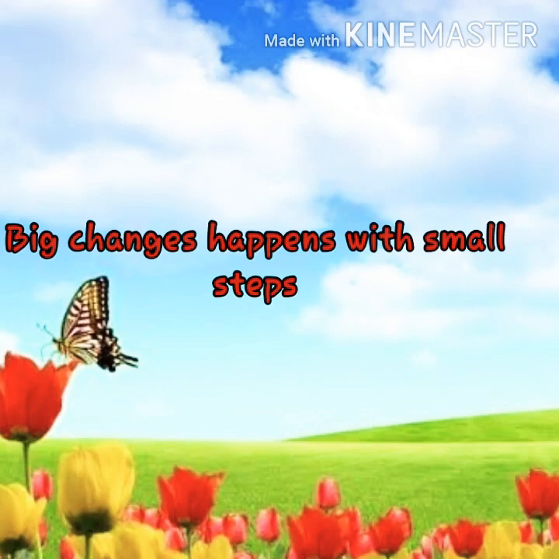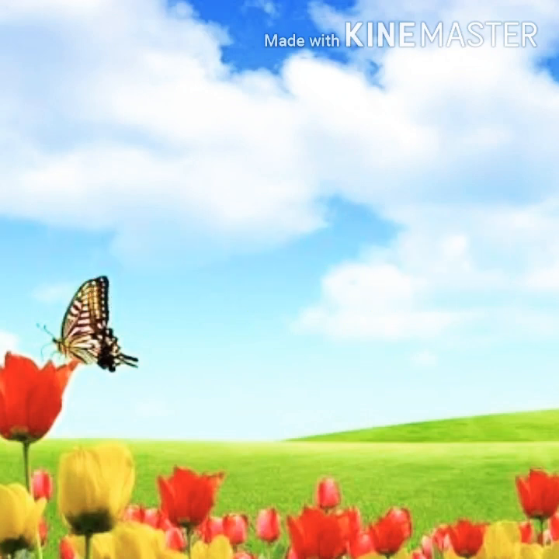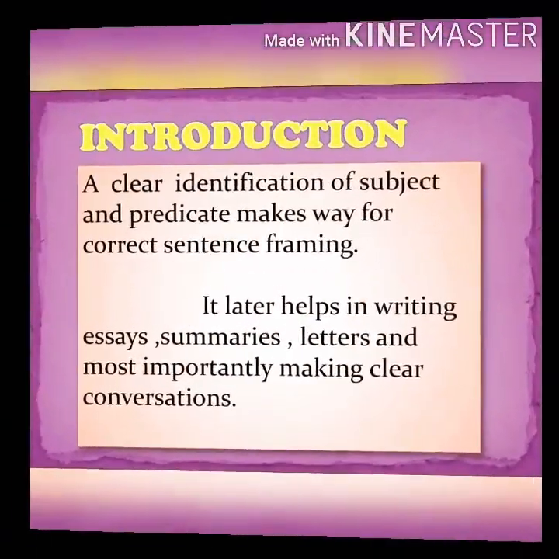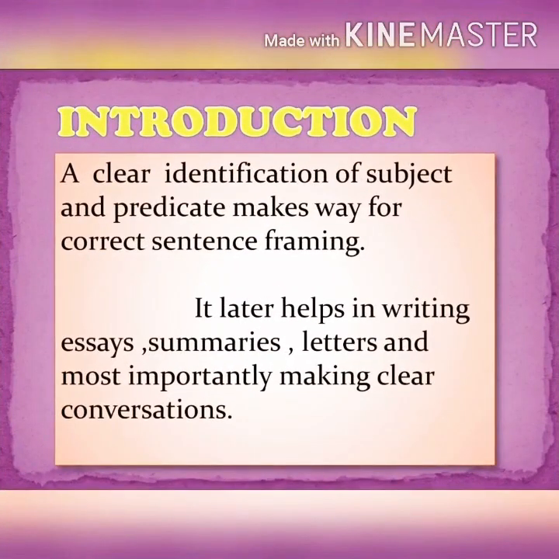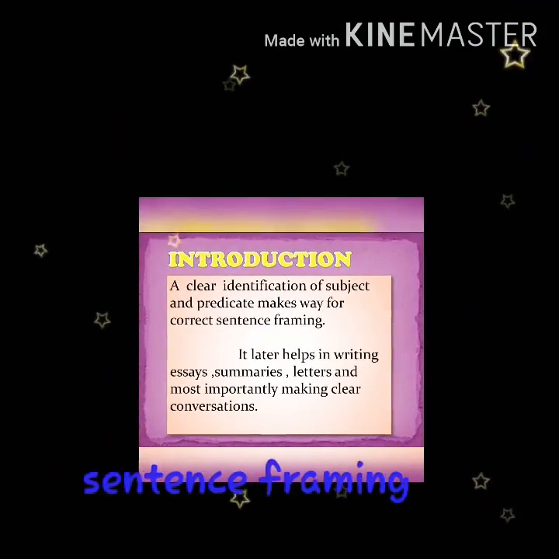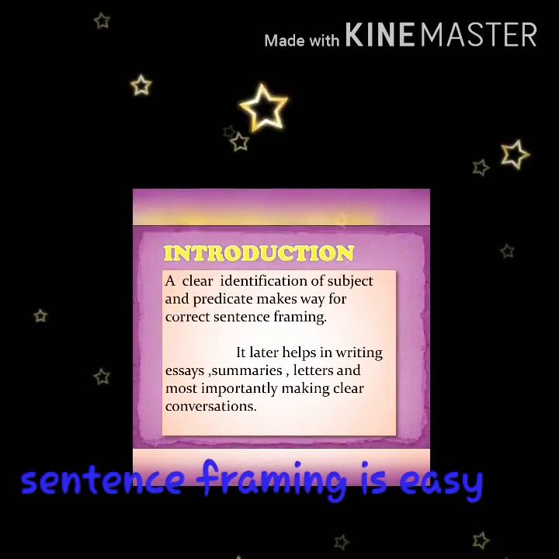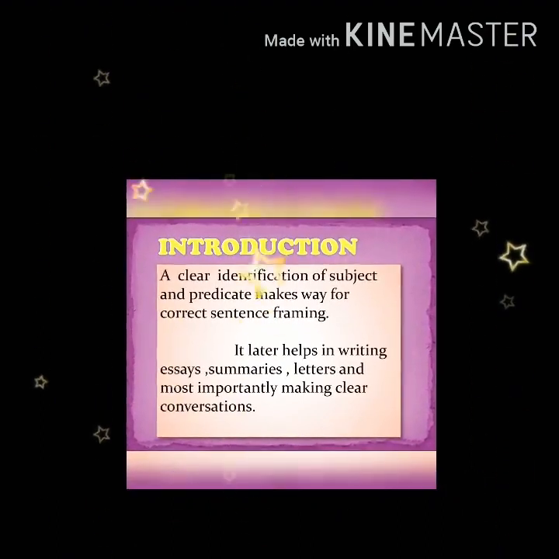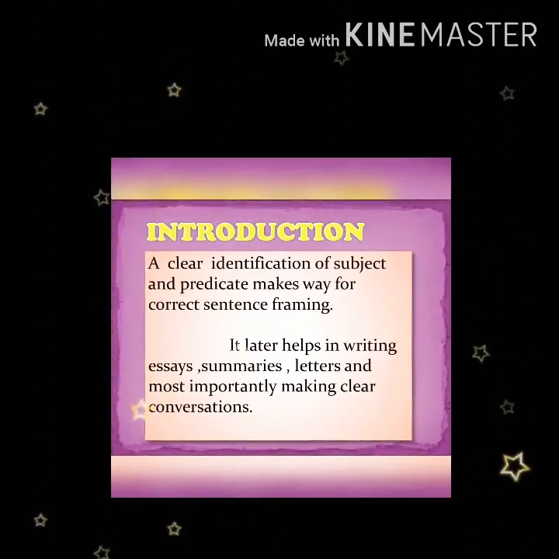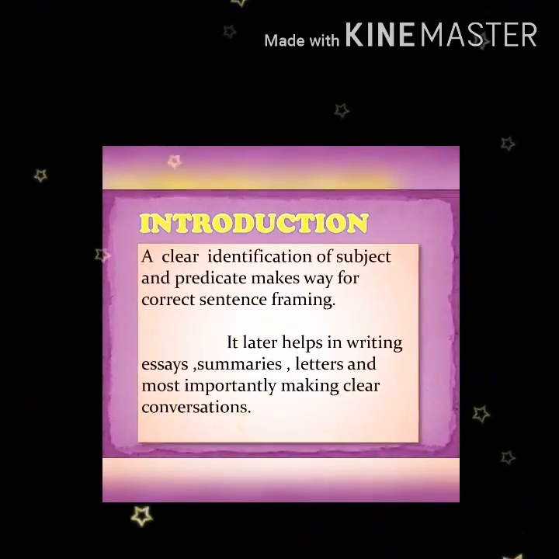Today's video is based on a small but crucial part of English grammar: subject and predicate. Introduction. A clear identification of subject and predicate makes way for correct sentence framing. When we know the subject and predicate, sentence framing is quite easy. So, it later helps in writing essays, summaries, letters, and most importantly, making questions.